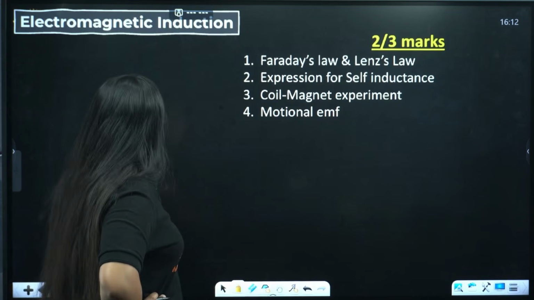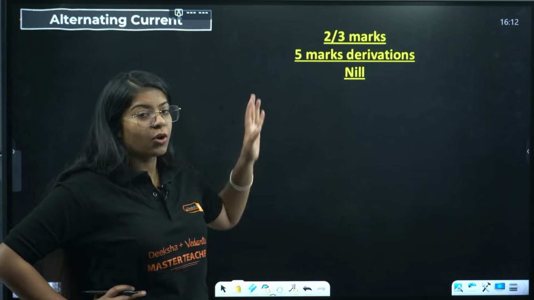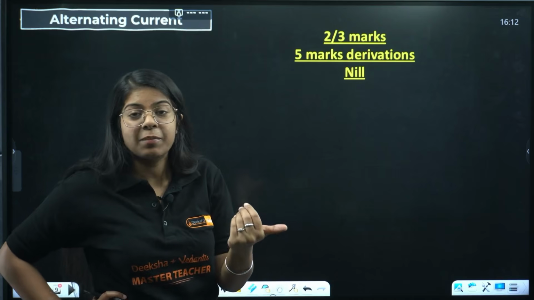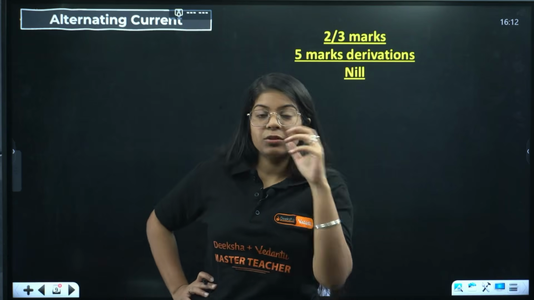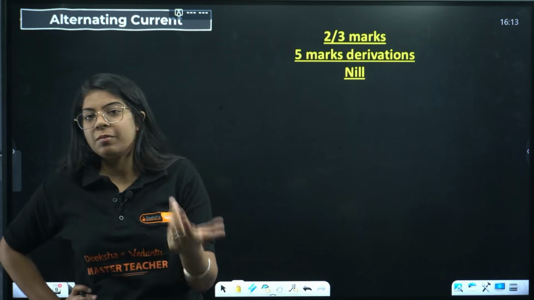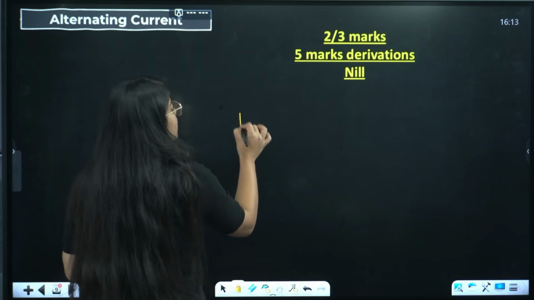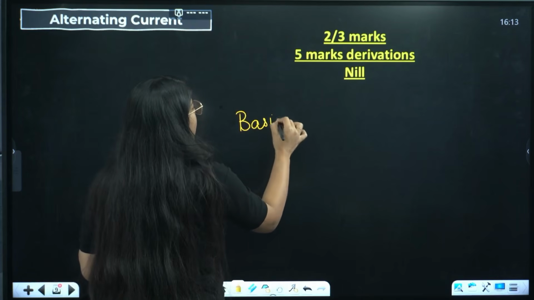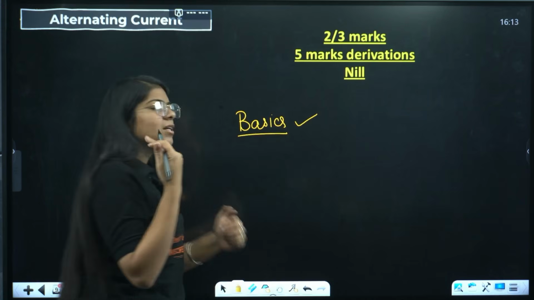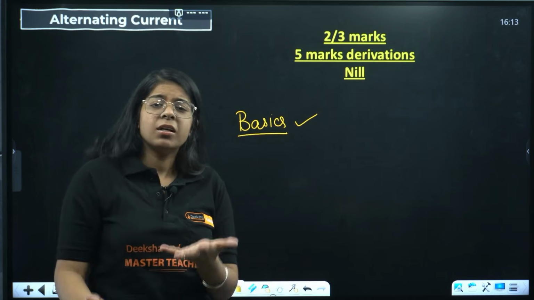Next we have alternating current. Now from this, according to the blueprint given by the board, no 2 to 3 marker questions will be asked from this chapter. But still the basics should be clear, so that if by chance it comes, you don't have to suffer.